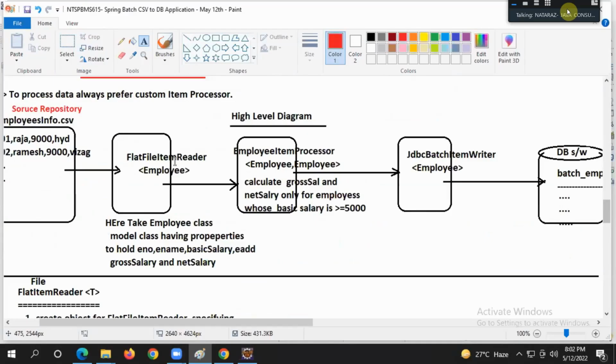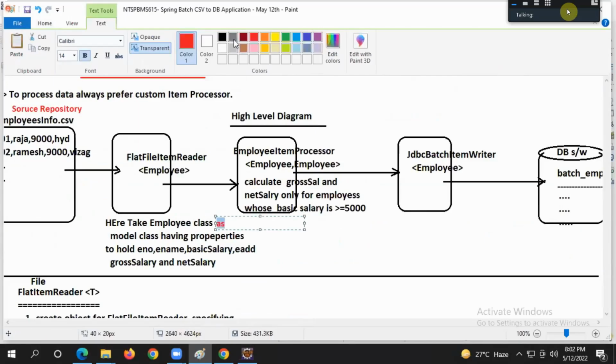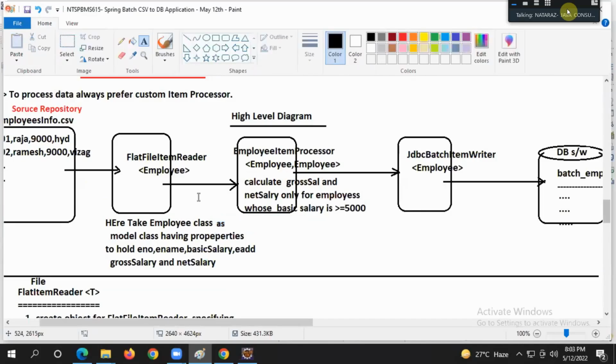Here take the employee class as the model class, having properties to hold ENO, ENAME, basic salary, EADD, gross salary and net salary. Listen, I'm going to give the same employee class object data to the writer, guys. Got it?